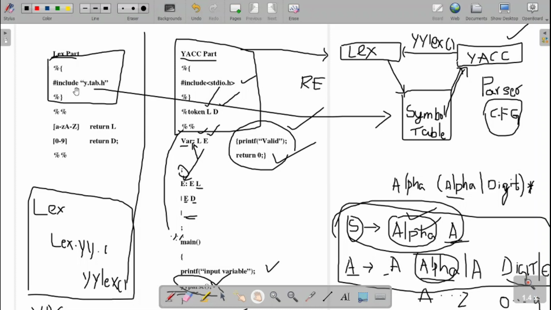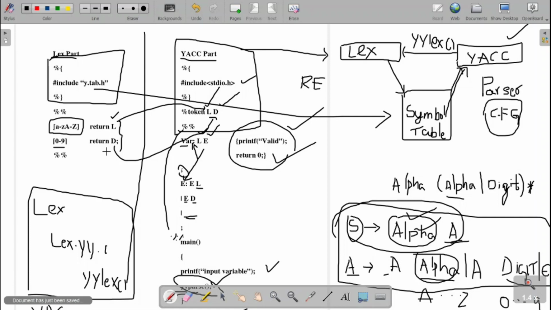Next, if you look at the rule section here, only that is included in the LEX part, that is your definition section of the LEX part. In the rule section, we are identifying the tokens. If it is in capital A to Z or small a to z, then we give the token name as L, and the same thing is received over here, L. Then if it is a digit 0 to 9, I am going to return it as D. Here we are not printing anything, we are returning the values.